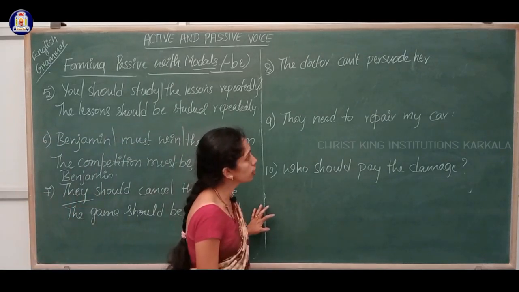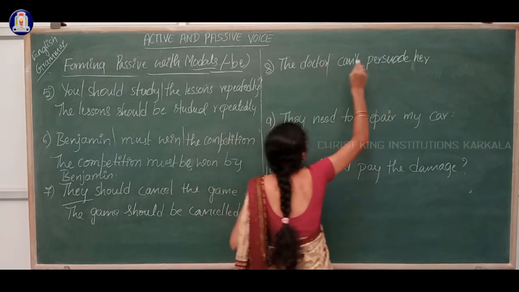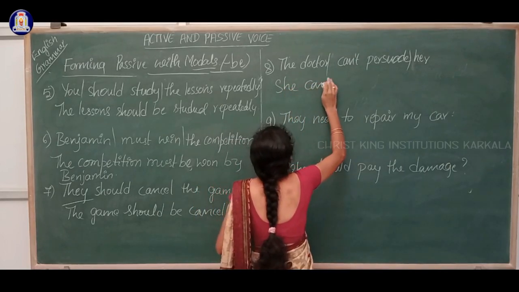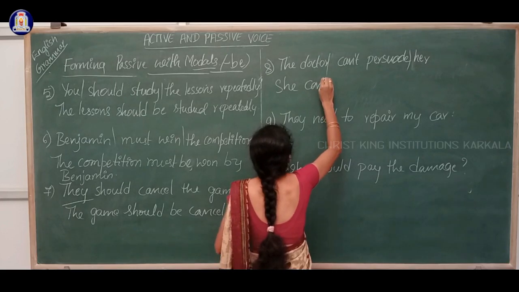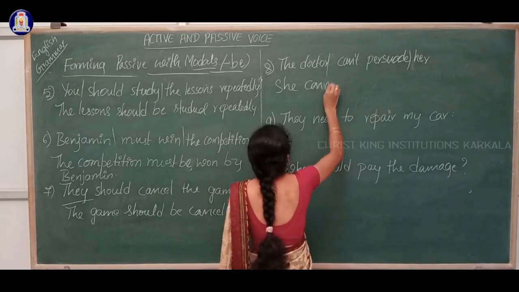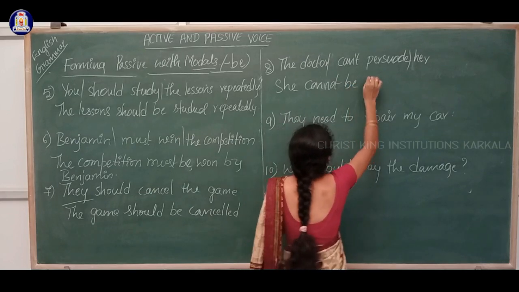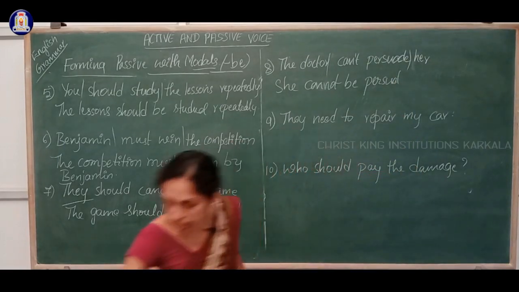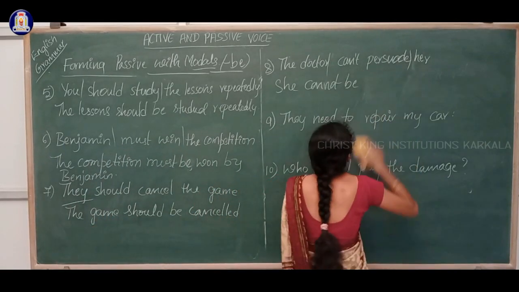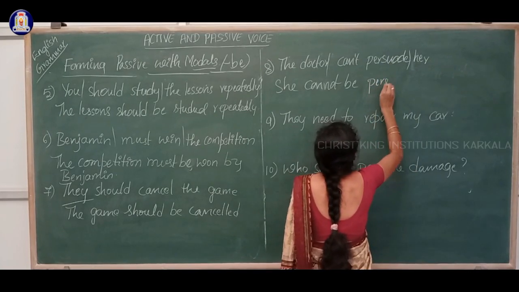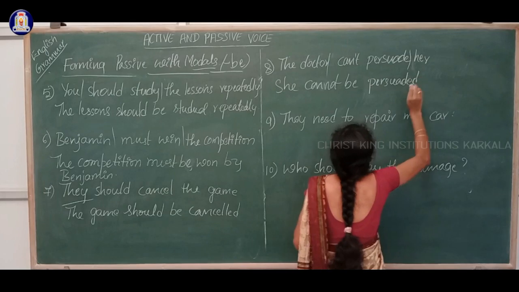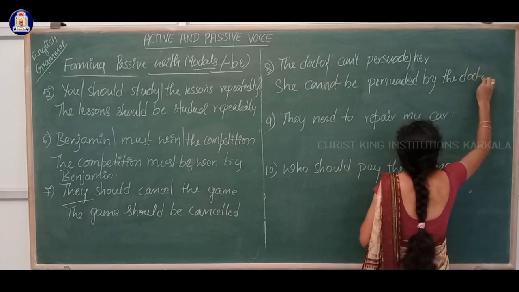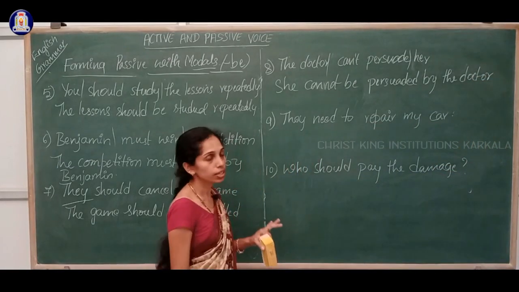Next, the doctor can't persuade her. She cannot be persuaded, or you can write she can't be persuaded by the doctor. Next, ninth sentence.